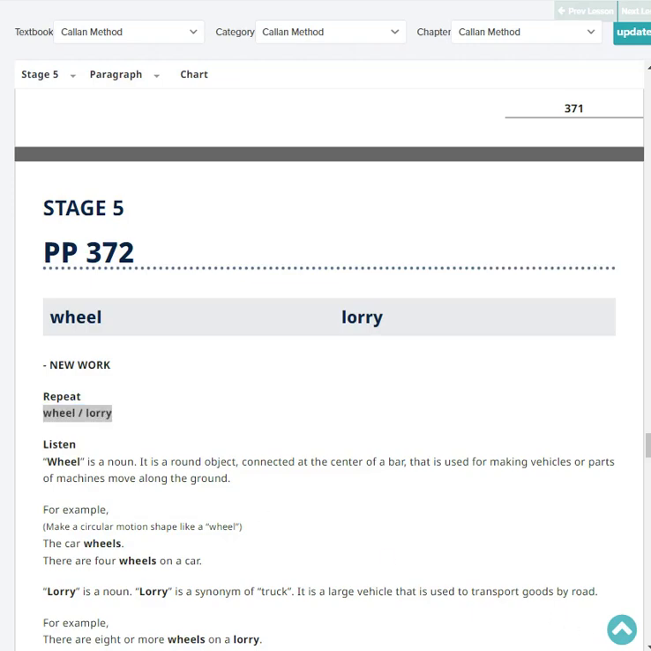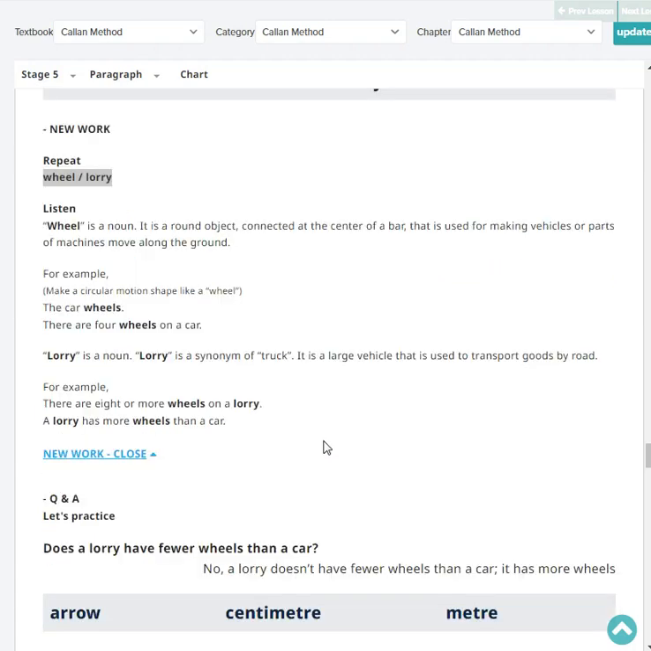Next, repeat wheel. Wheel. Lorry. Lorry. Very good. Okay, listen. Wheel is a noun. It is a round object connected at the center of a bar that is used for making vehicles or parts of machines move along the ground. For example, the car wheels. There are four wheels in a car.